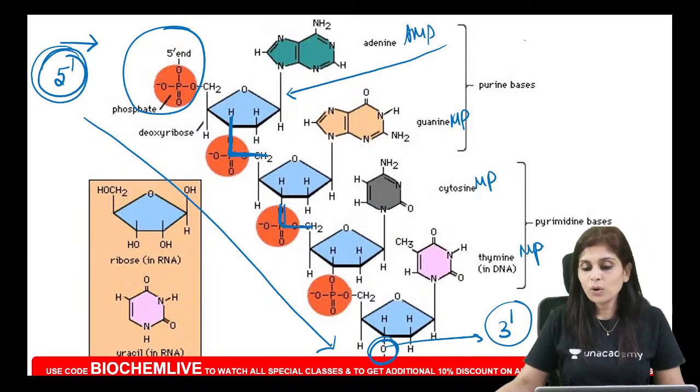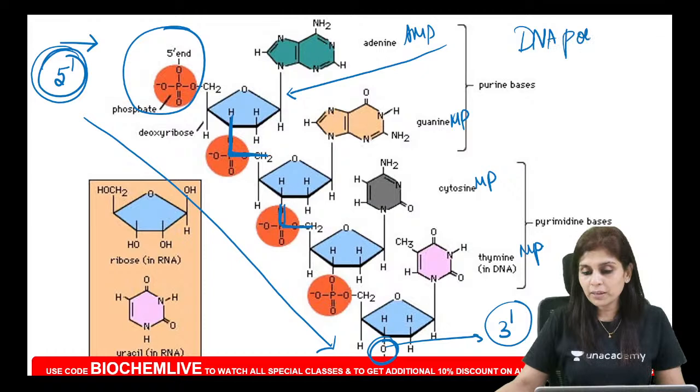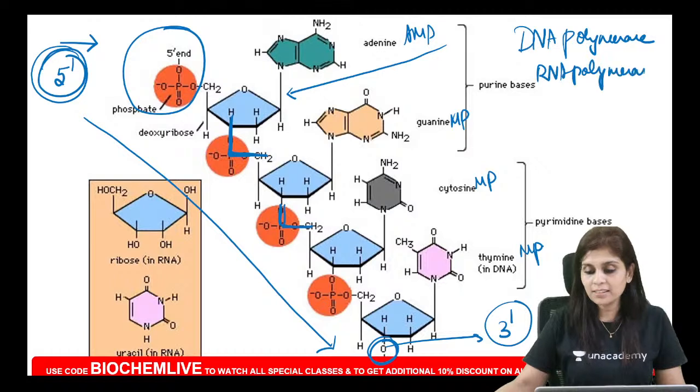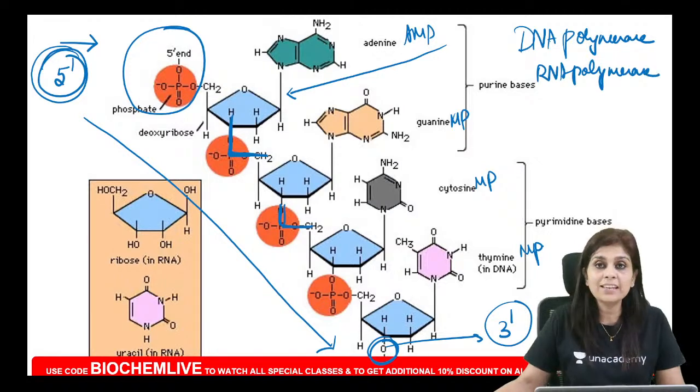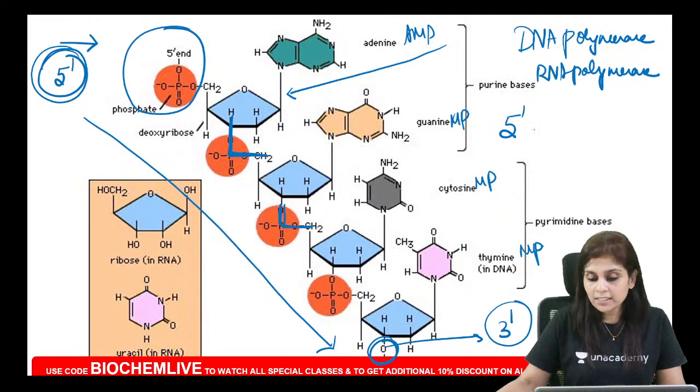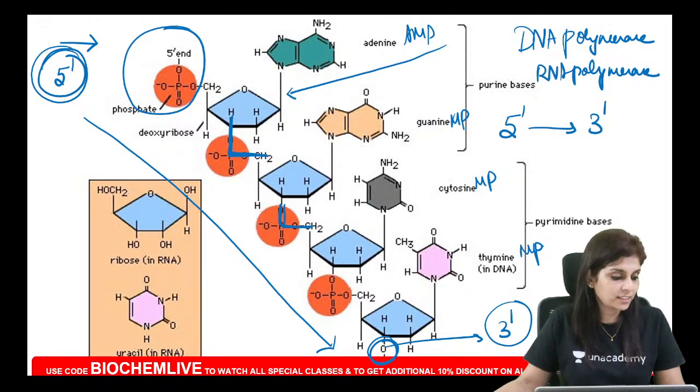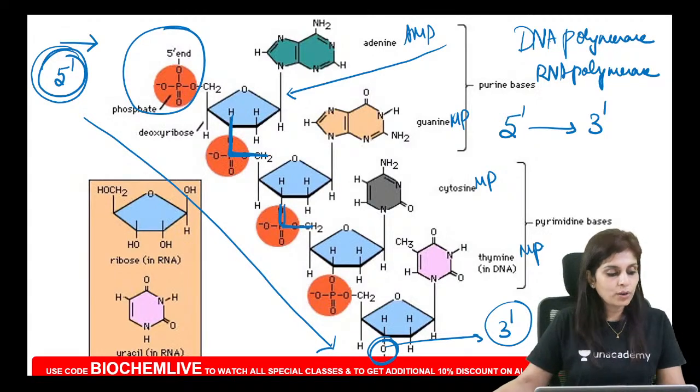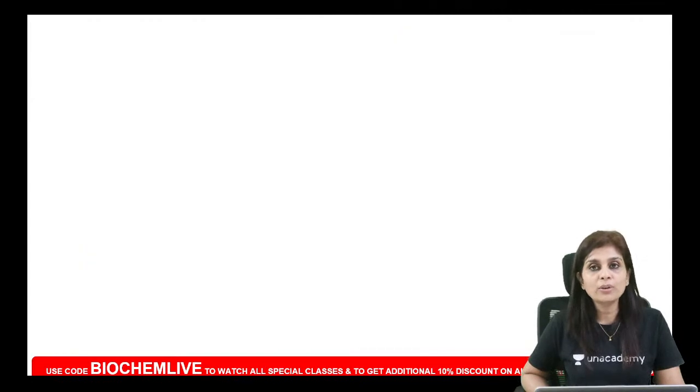And that is why we always say all polymerases. What are the polymerases you know of? DNA polymerases and RNA polymerases. So all these polymerases synthesize a new strand only in which direction? They all can synthesize a new strand only in 5', 3' direction. Is that clear to all of you? Please understand this. All polymerases synthesize a polynucleotide chain only in 5', 3' direction.